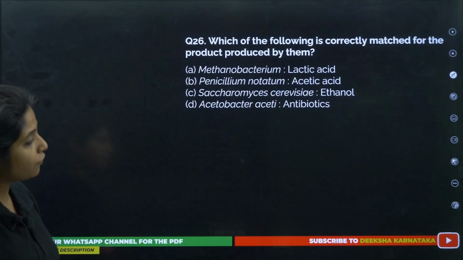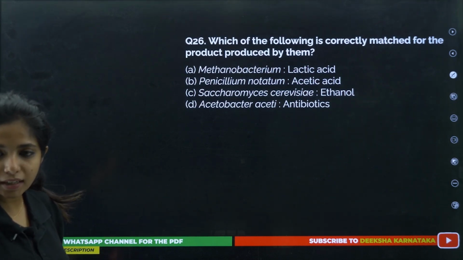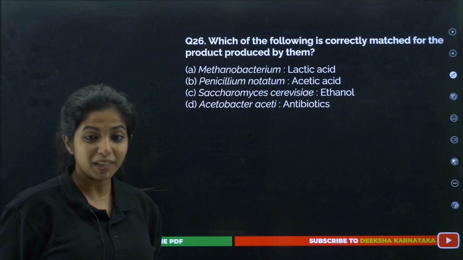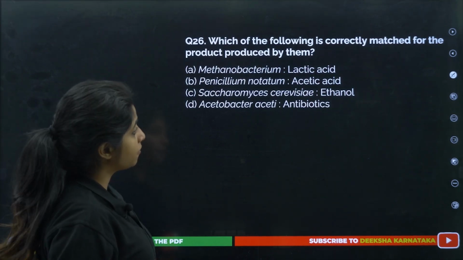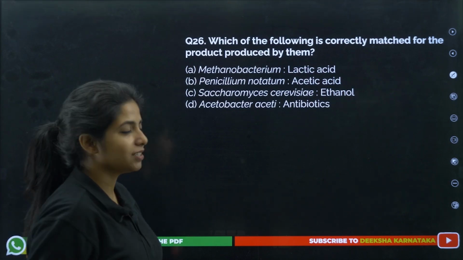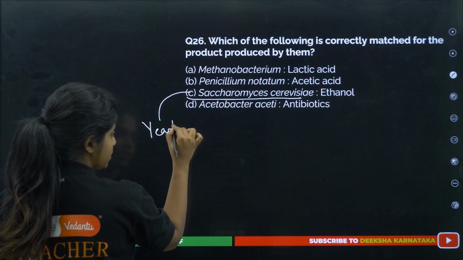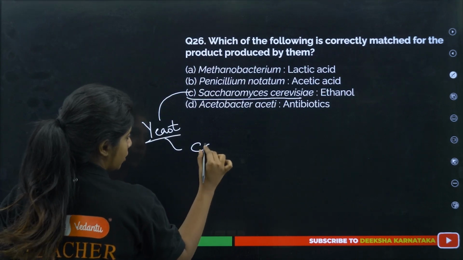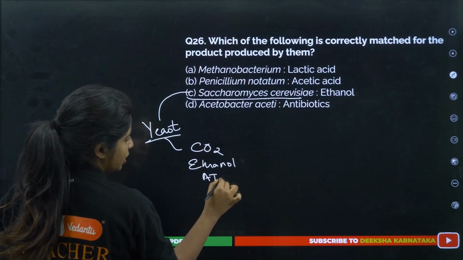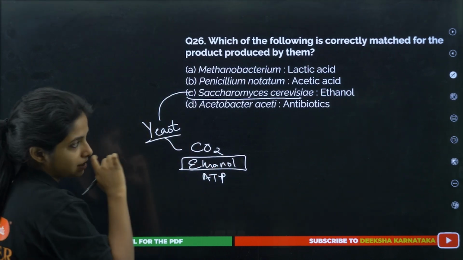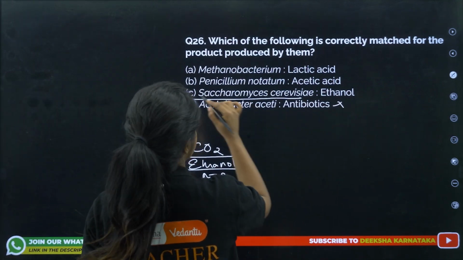Next question. Which of the following is correctly matched for the product produced by them? Methanobacteria, lactic acid? No, methane. It produces methane. Penicillium notatum, acetic acid? No. Saccharomyces cerevisiae, ethanol. What is Saccharomyces cerevisiae, my dear children? It is the yeast. When yeast undergoes fermentation, it produces CO2, ethanol and a little amount of ATP also. So ethanol is produced by this yeast. Acetobacter aceti, antibiotics? No. So this is the correct answer.